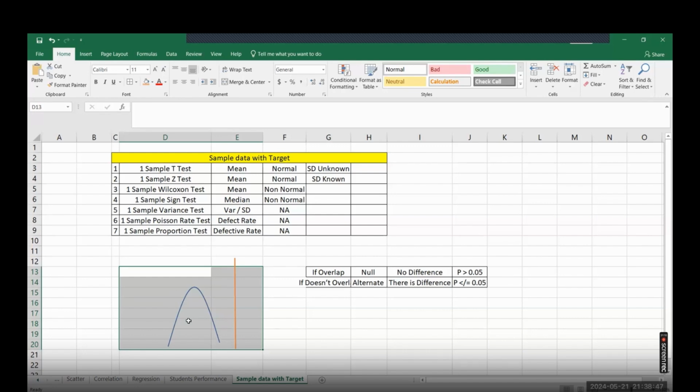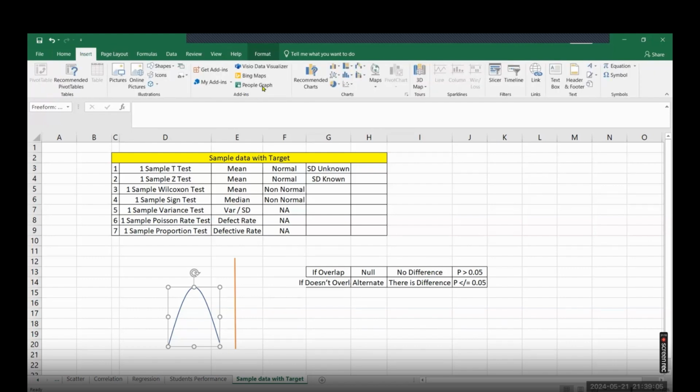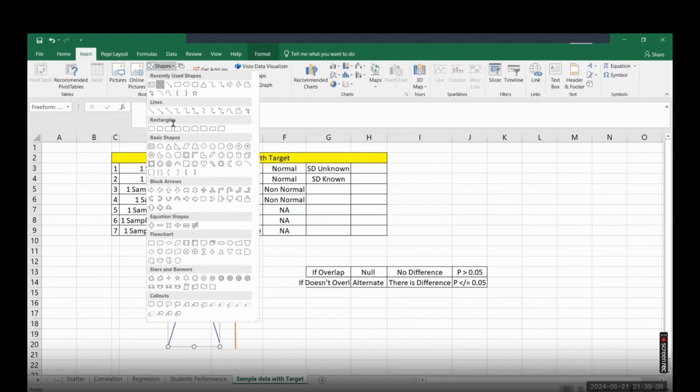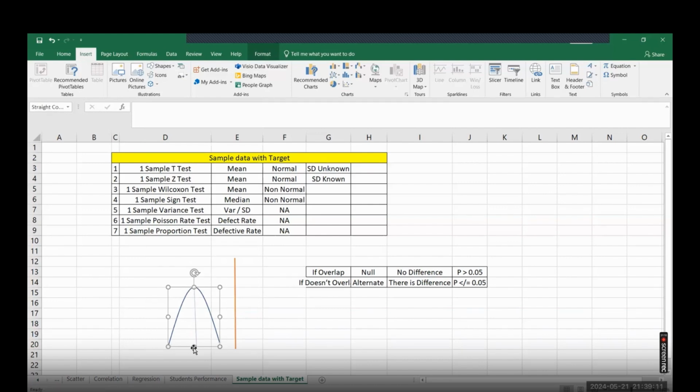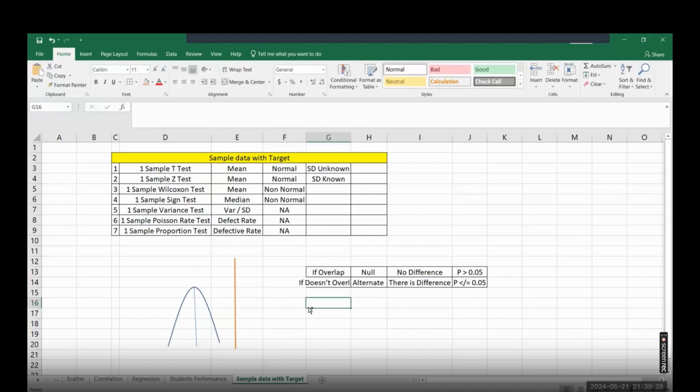If you remember, I was explaining the margin of error. Margin of error is calculated based on the standard deviation, the number of samples, and what risk alpha. Then the average value of your data, I'll take a practical example. Suppose this is the average value. So average plus or minus margin of error is your statistical range. If your statistical range is overlapping with the target, they are the same. Or if the statistical range is not overlapping with the target, then they are different. That's how we did it.